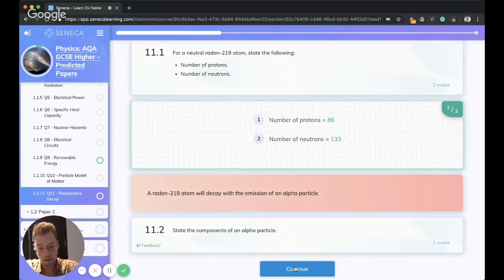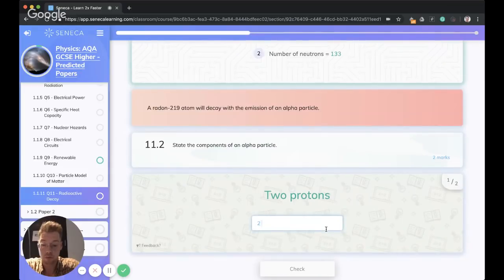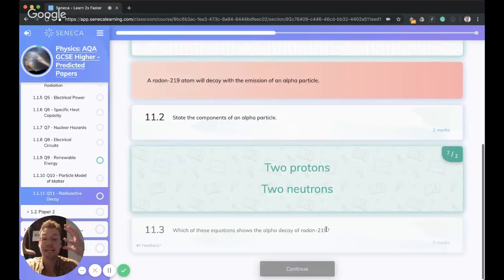What are they? We've got beta, which is an electron, neutron, which is a neutron, and then gamma, which is a wave, okay? So the components of an alpha particle: alpha is the biggest particle, and it's 2 protons and 2 neutrons. That is what we call a helium nucleus, because helium has 2 protons and 2 neutrons, and the nucleus of an atom is just the middle without the electrons. So if you see an alpha particle called the helium nucleus, that's why.